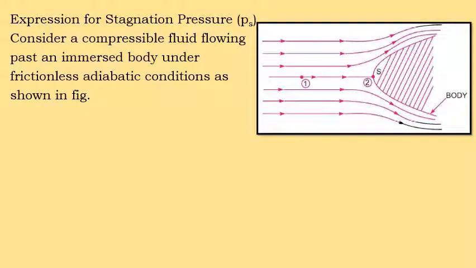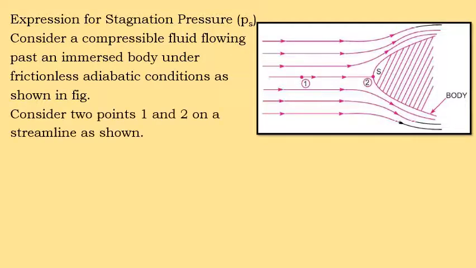Coming to this diagram, one stationary body is considered. Over there, the fluid is flowing at a certain velocity and two different points are considered in order to measure the properties: point number 1 and point number 2. We have considered a compressible fluid flowing past an immersed body under frictionless adiabatic conditions, as shown in the figure.